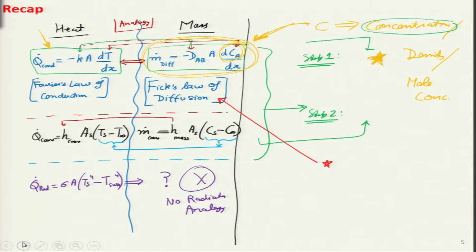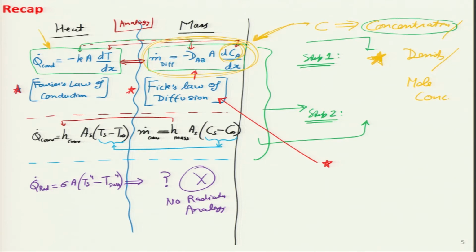Then we looked into the details of the analogy. I started off with Fourier's law of conduction, which we looked at a long time back, and we are very familiar with that. And with that, I introduced Fick's law of diffusion, which is given by this equation, but we have not formally studied what any of these parameters actually mean.